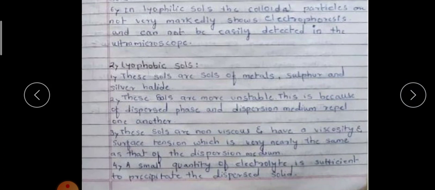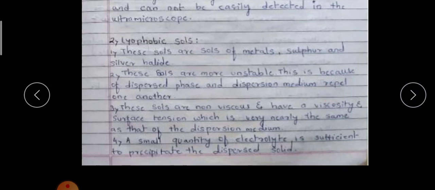These sols are non-viscous and have a viscosity and a surface tension which are very nearly the same as those of the dispersion medium. A small quantity of the electrolyte is sufficient to precipitate the dispersed solid. These sols are irreversible because when they are precipitated, they cannot be brought back into the colloidal state. In lyophobic sols, the colloidal particles show electrophoresis and can be easily detected in the ultramicroscope.